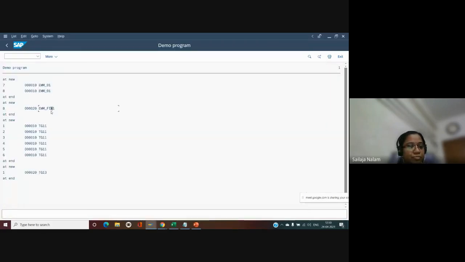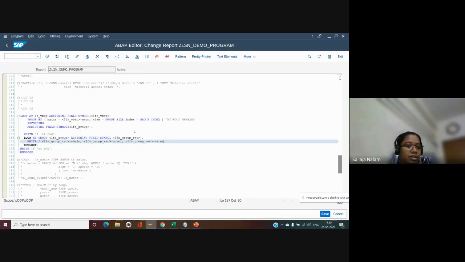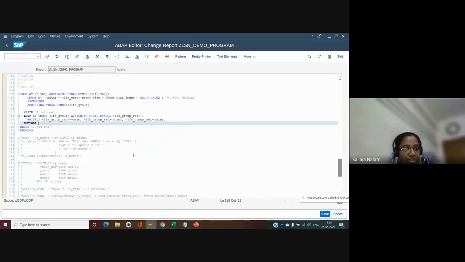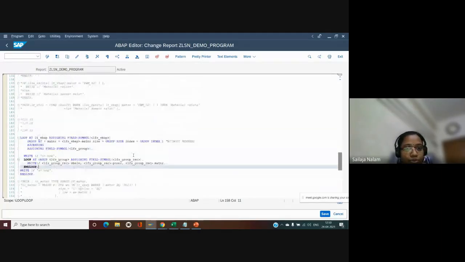So for a given set of materials, it doesn't matter what is there in the previous fields or not. In case of control break statements, we have to make sure that all of them are the starting fields. It is not required here. We can have 2 fields also, Veblen, Fastner, like that. This example is not a right one to show this. But yes, I understand that. Okay, thanks.